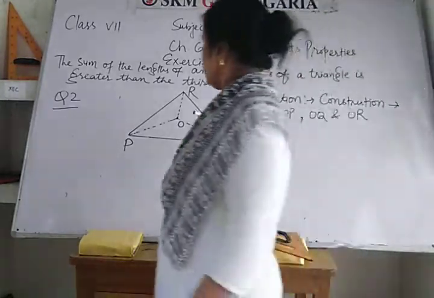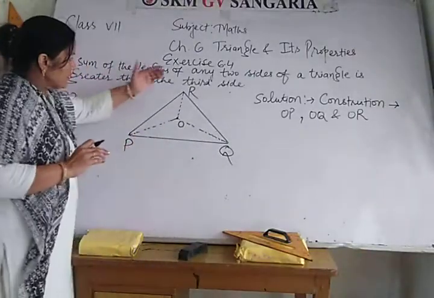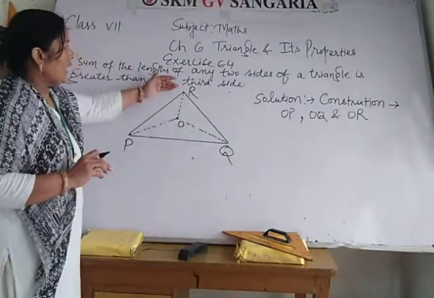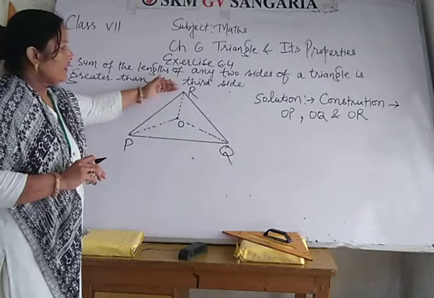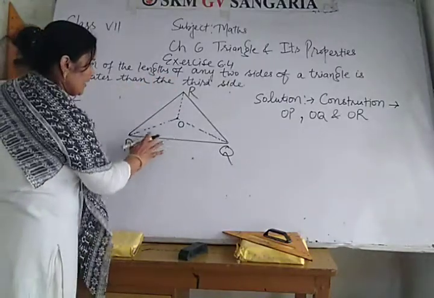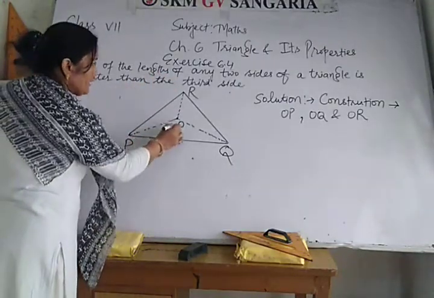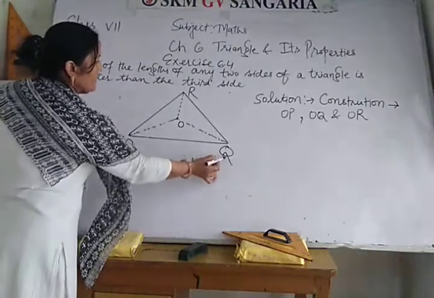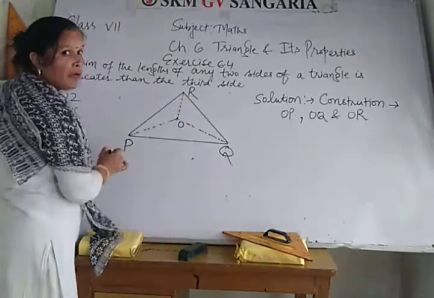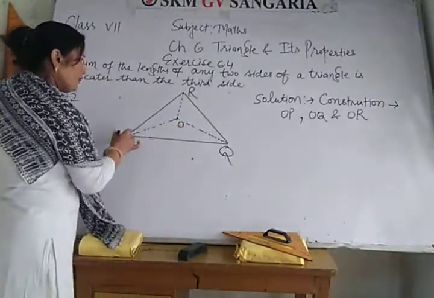When you join these points, you find that in this triangle PQR we have three triangles: triangle POQ, triangle QOR, triangle ROP.